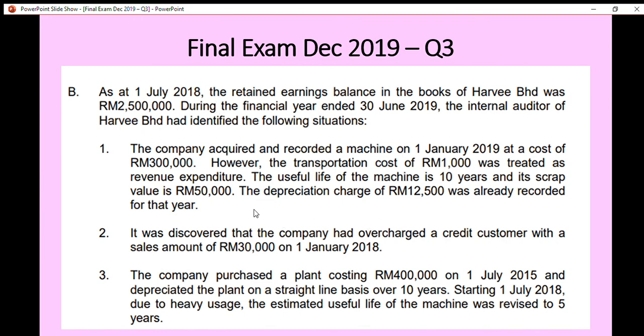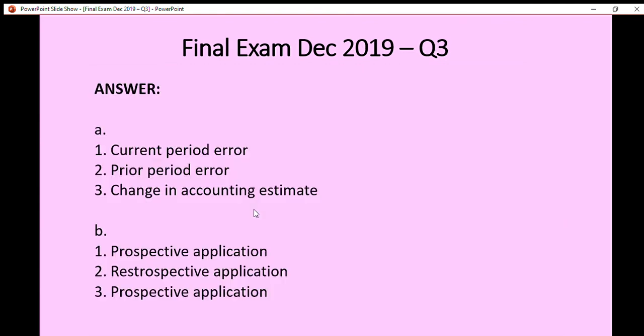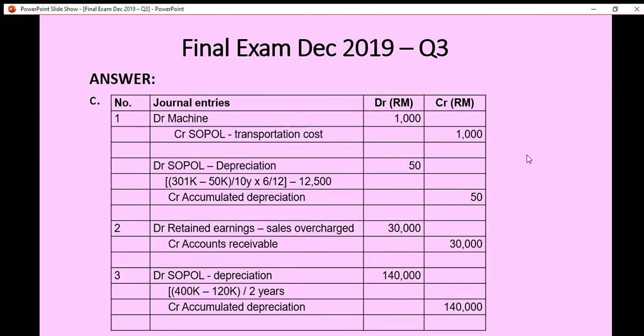To calculate the restated balance, we have to check the journal entries. Do we make any adjustment on the retained earnings? Yes. For situation number 2, we have debited the retained earnings by 30,000.